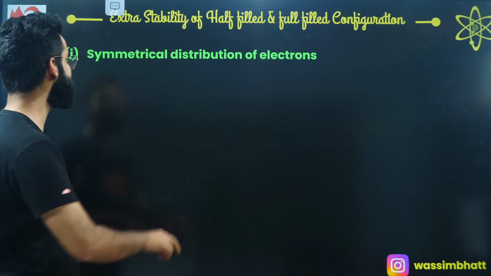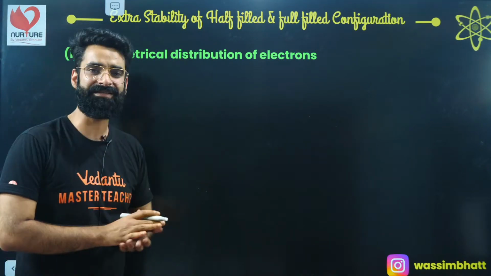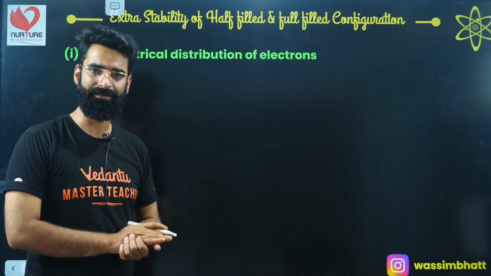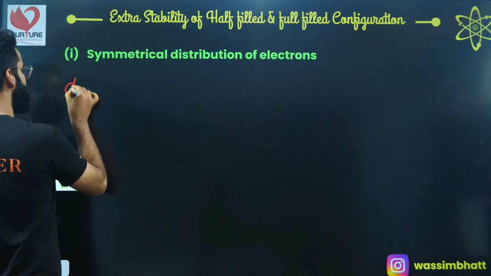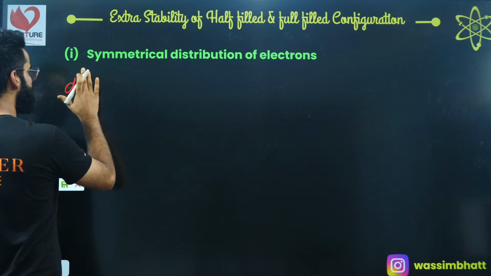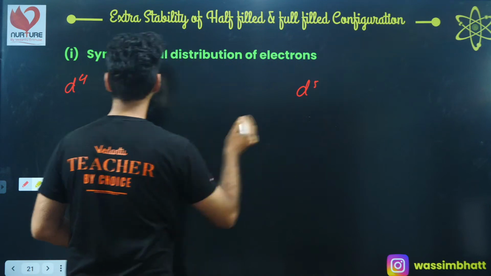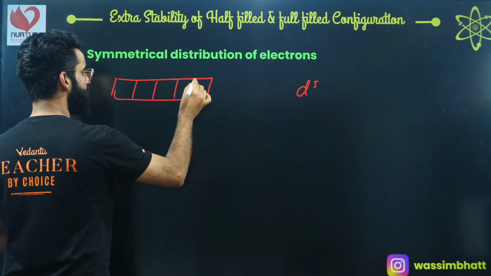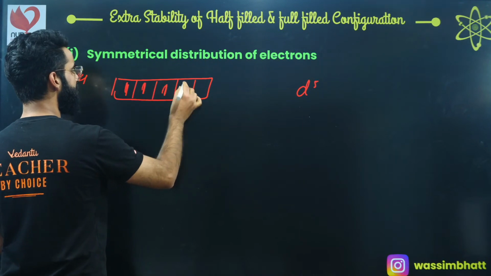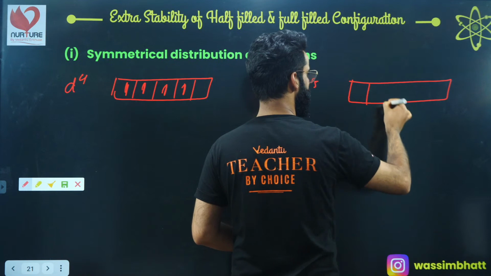The first reason is symmetrical distribution of electrons. People, it is the old age statement, symmetry leads to stability. If I compare D4 configuration with D5 configuration, if I write D4 configuration over here, this is 1, 2, 3, 4. Similarly, if I write D5 configuration, this is 1, 2, 3, 4, 5.